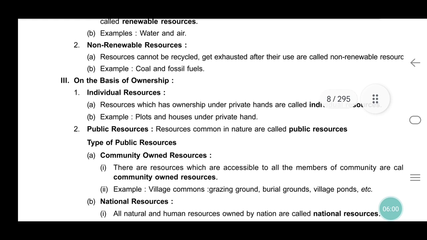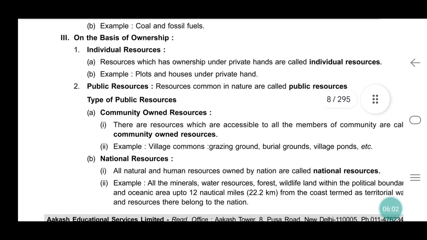First we discussed non-renewable resources, and another basis is ownership. On the basis of ownership, resources under private hands are called individual resources, for example plots and houses under private hands.